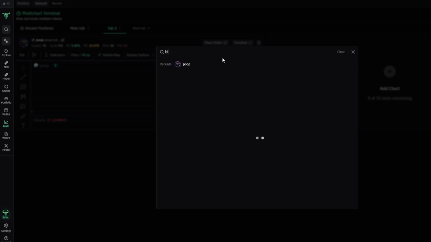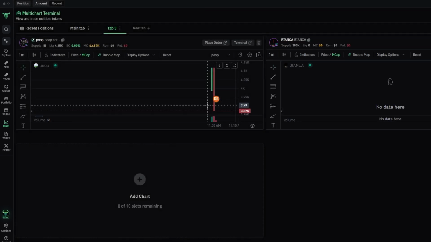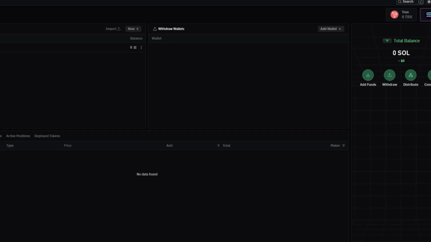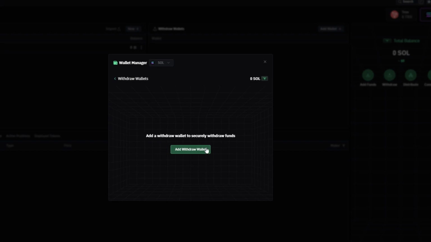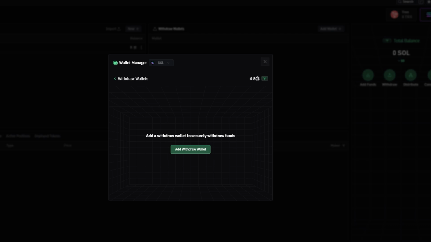If you want to withdraw your funds, you've got a couple of options. If you imported your private keys into Phantom, you can withdraw directly from there. But if you want to withdraw through Bullx Neo, go to the Wallet Manager and click on Withdraw Wallets. Here, you can add a new withdrawal wallet. Simply choose Solana as the chain, enter your wallet address, and click Add Wallet. After that, you'll be able to transfer your Solana to your withdrawal wallet.